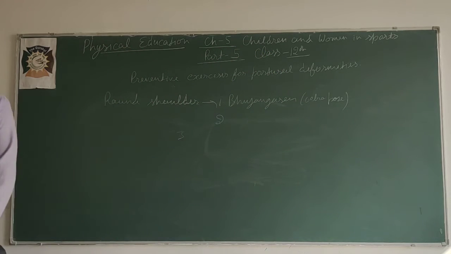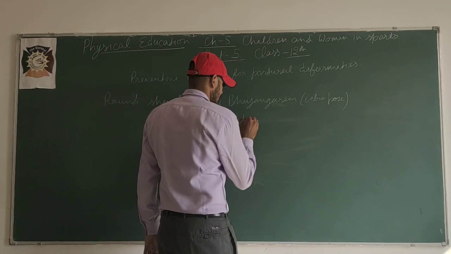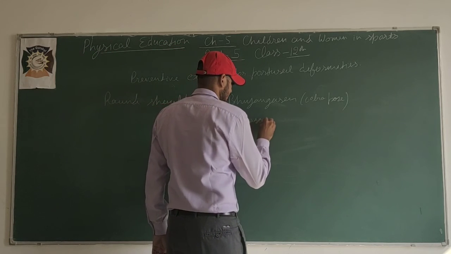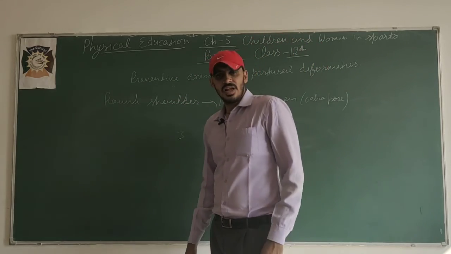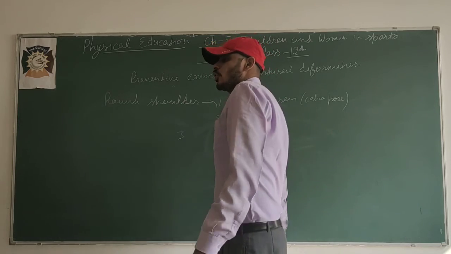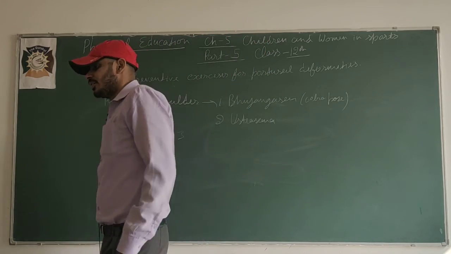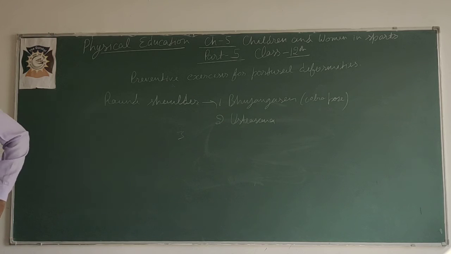Another one is Ustrasana, like sitting in Vajrasana. At first lift up your hip, and from the back side touch your heels with your hands. These two asanas are preventive asanas for round shoulder.